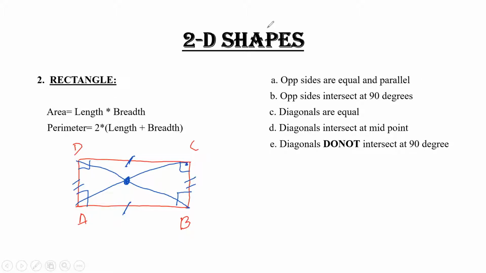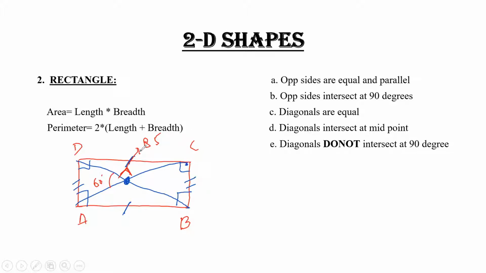That means this is not 90. It is not 90. It can be any angle, but it is not 90 degrees. That means it can be 85, it can be 60 or something else, but it cannot be 90. Clear? Diagonals do not intersect at 90. That means the angle is not 90 degrees.